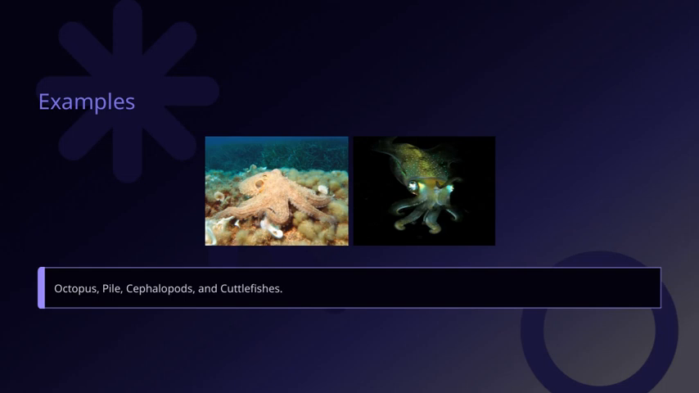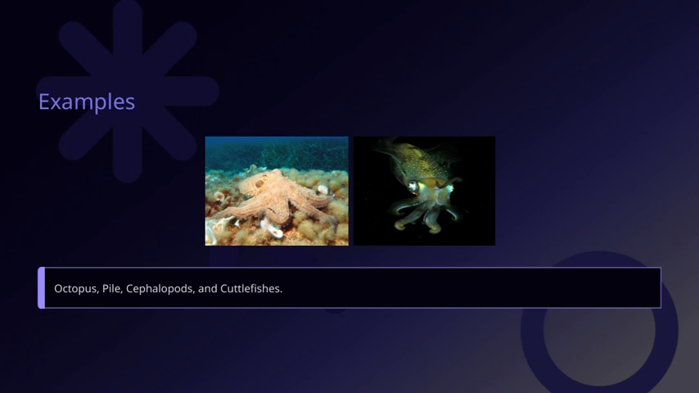Let's take a closer look at some fascinating examples within the cephalopod family. First, we have the octopus, which is perhaps the most well-known and intriguing. They are incredibly intelligent, with remarkable problem-solving skills and the ability to change color and texture almost instantly. Next is the pile, which might be a typo or perhaps a lesser-known term, but if we're referring to a specific cephalopod, it highlights the diversity within this group.